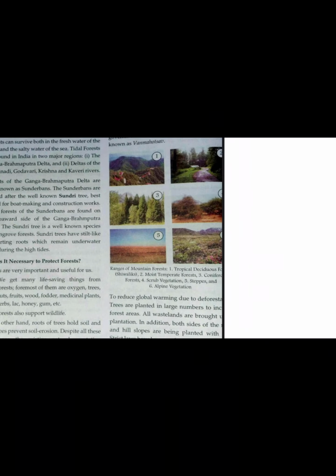Besides this simple classification, there is another classification which is more scientific and universal and geographically acceptable as well.